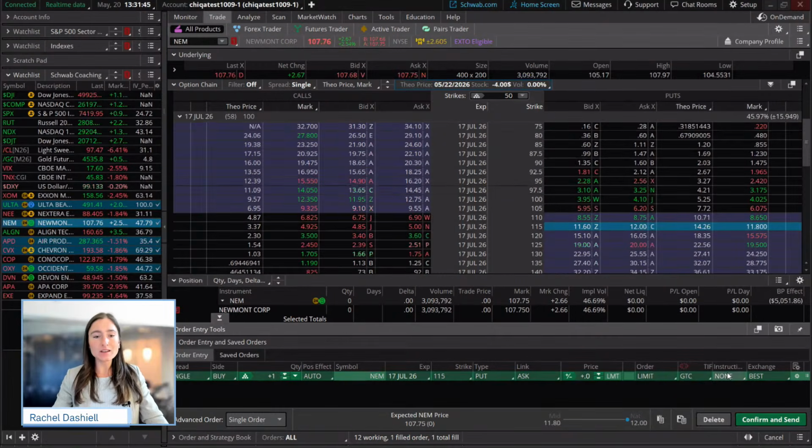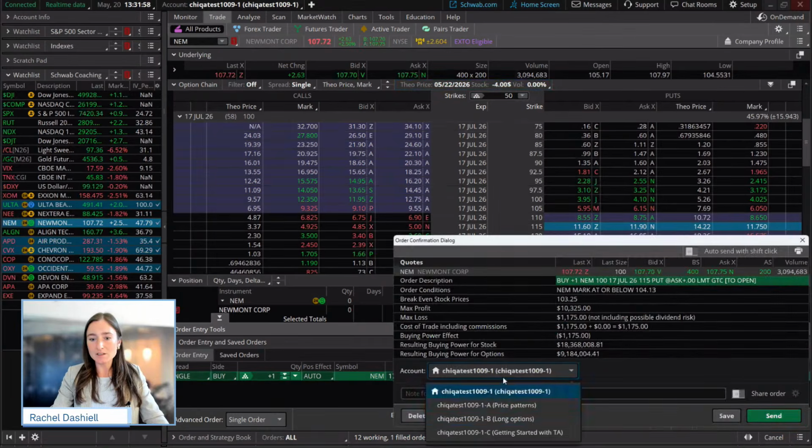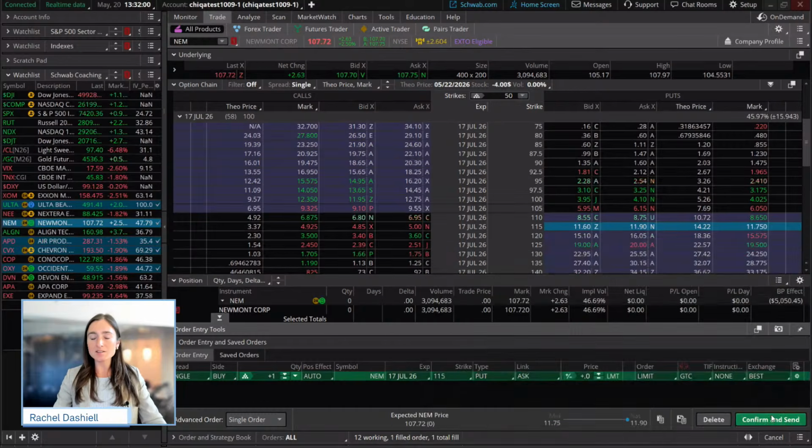That's just theoretical pricing. But if you guys want to test, hey, what are movements in the stock? What is volatility? What is time? How are they going to impact my option? That is a great way to do that on the option chain. So we're going to hit confirm and send here. We're going to send this to our price patterns class.